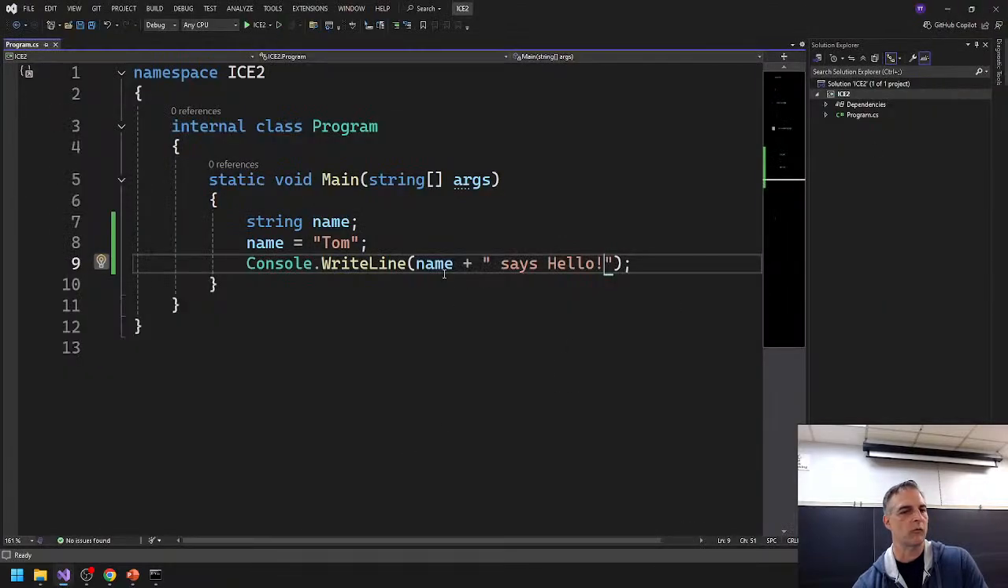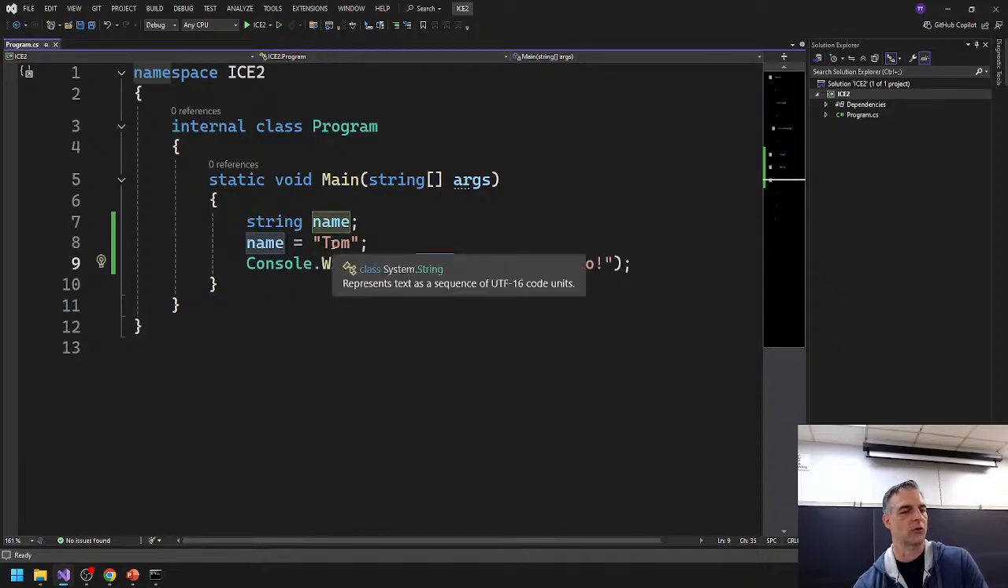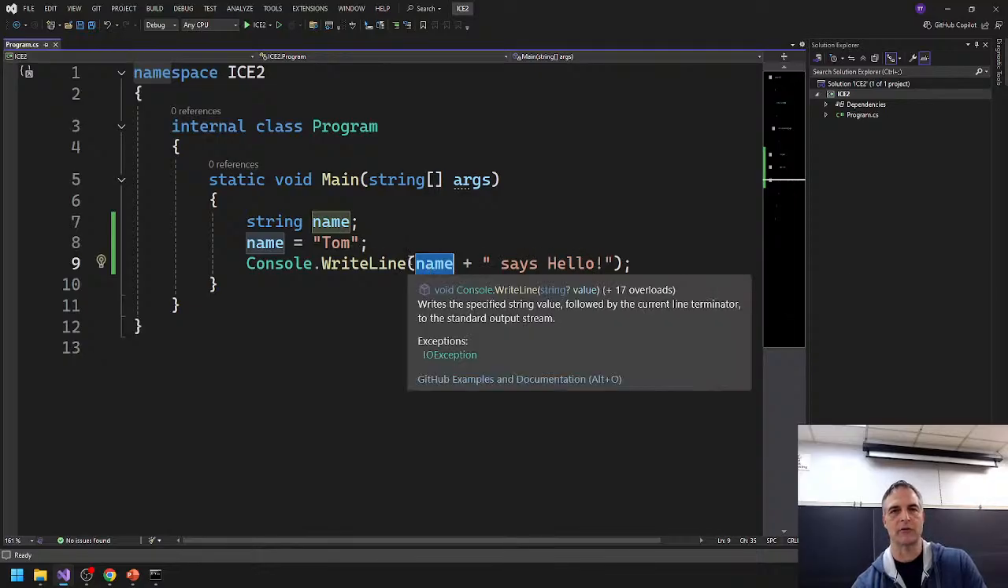And what are we doing here? We're evaluating what name is. Name has Tom stored inside of it, right? And then we're adding, it looks like an add, but actually what's happening is this first is converting into a string, and we're taking this string over here and that string over there and smashing them together to make one long string. It evaluates this statement, and then it converts it into one big string literal, and then it passes it into WriteLine. Okay, it's not like each part is passed in. The whole thing is evaluated first and then passed in.